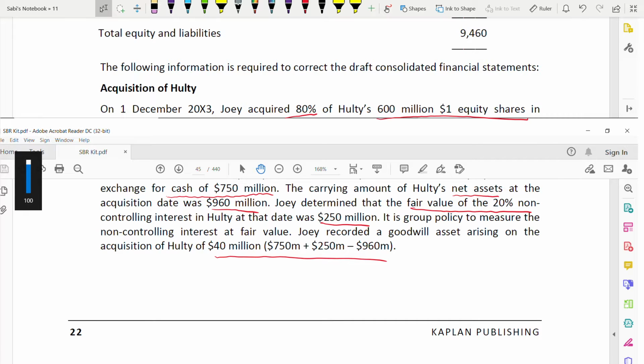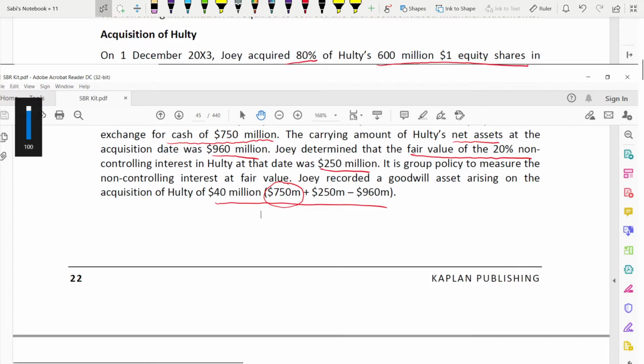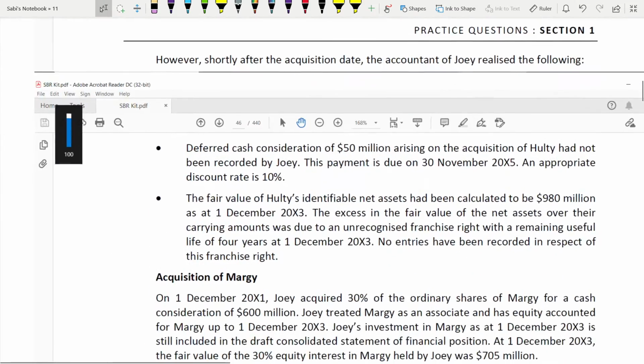Because the formula for goodwill is consideration plus the fair value of NCI minus the fair value of net assets. The fair value of net assets is 960, NCI is 250, but consideration is 750. They have told us 600 million $1 shares in exchange for cash of 750 million. Okay, the cash. Now we'll see there are more things to it.